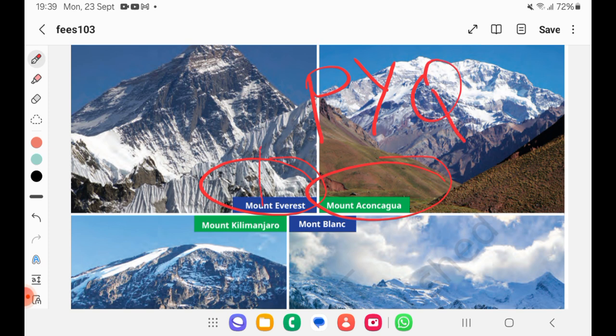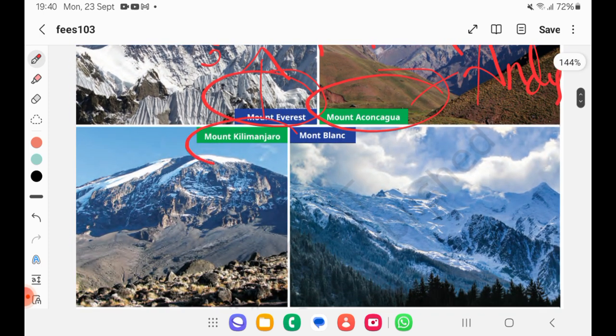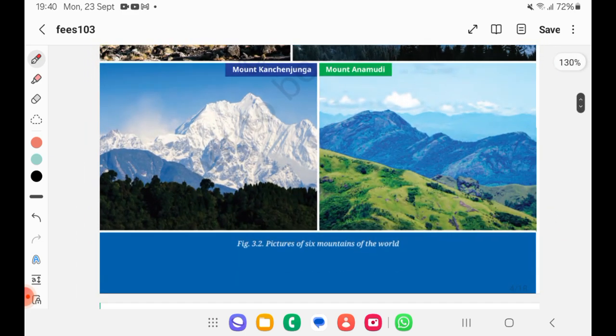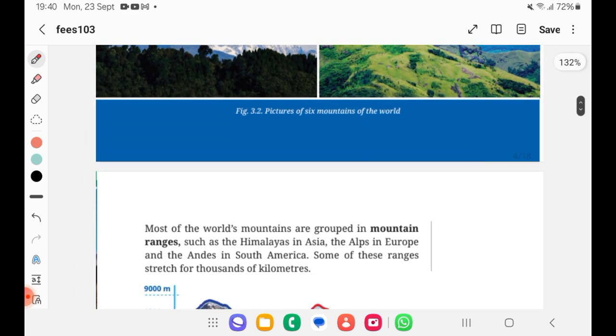Mount Everest is in, it's a question for you. Mount Aconcagua, it's in the Andes mountains. Where is it located? South America. Mount Kilimanjaro, located in Africa. Mount Blanc, it's in Europe. And Mount Everest is in the Himalayas, right? So these are some of the things.